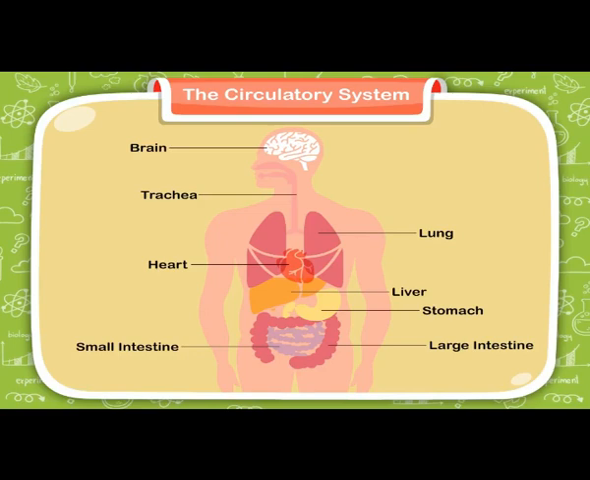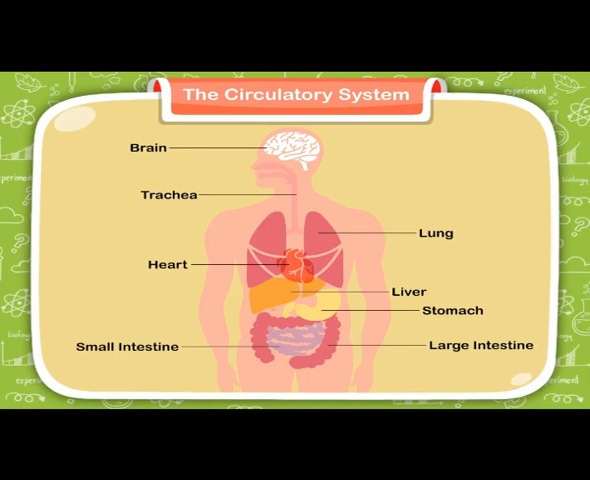We have already learned that our body needs oxygen and nutrients. Our digestive system helps us to break down the food and absorb all the nutrients. So how do this oxygen and nutrients reach all the parts of our body? This is what we are going to learn in this lesson. The human circulatory system.